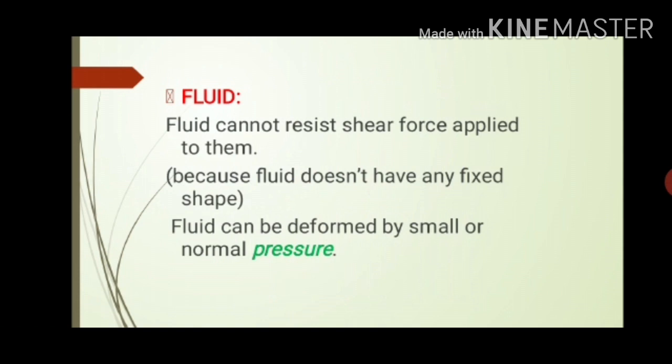The next is fluid. What happens when we apply shear force on a fluid? Since fluid doesn't have its own fixed shape, it cannot resist shear force. Resist means oppose. It has no opposing power, so it gets permanently deformed. Or you can say a fluid can be deformed by small or normal pressure. Here we are using the word pressure, not force.